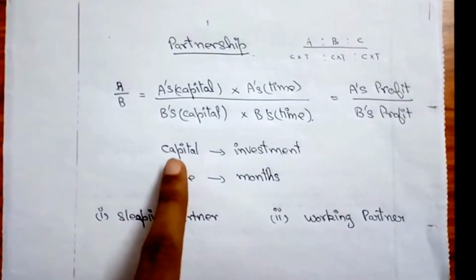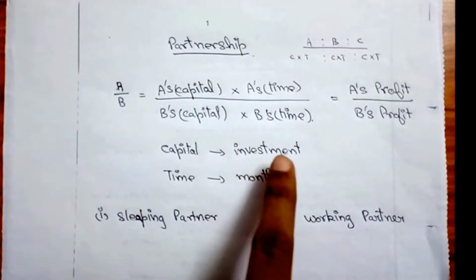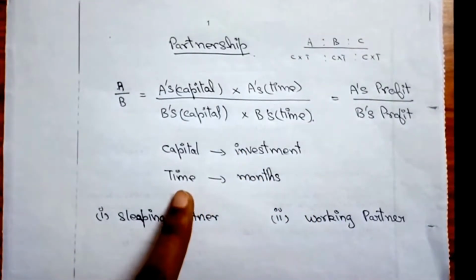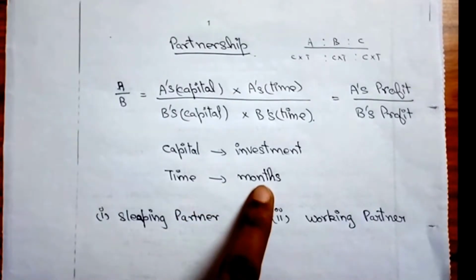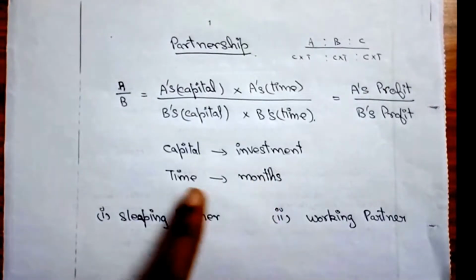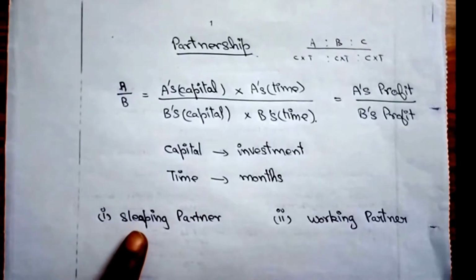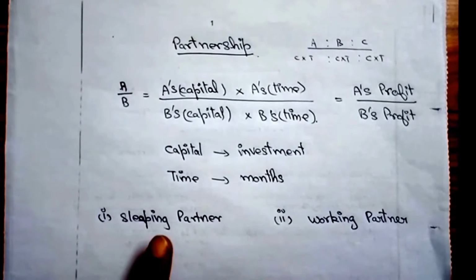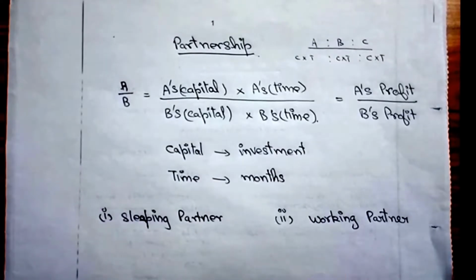Capital means the investment invested by a person, and time is how many months they have invested. In partnerships we have two types of partners: one is the sleeping partner, one is the working partner.